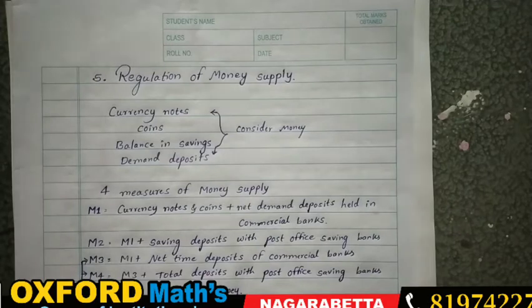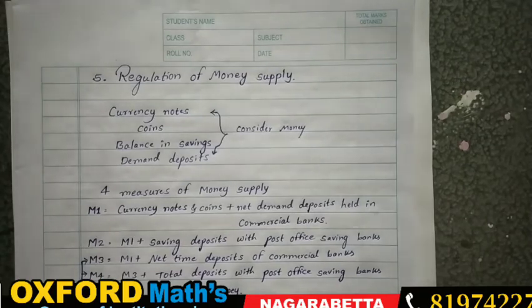M1 plus saving deposits. Whatever salary your parents take, and for your purpose they save some amount in the post offices, that is considered as a saving amount. That is also added in the money supply. That type of money is called M2. Means M1 and M2 we always rotate for our requirements.